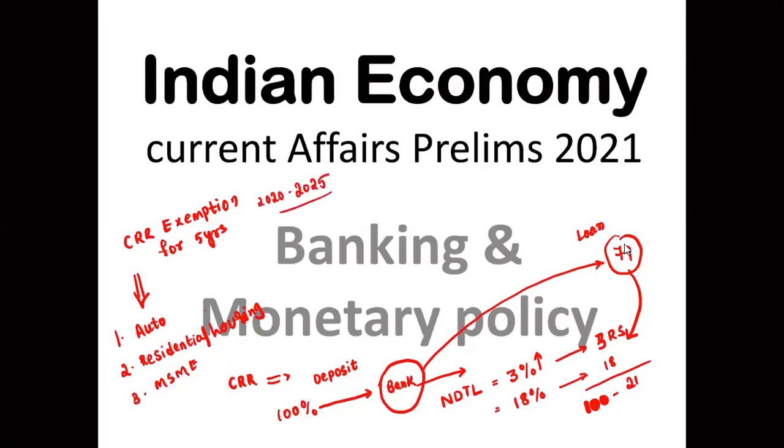That means there is no need to maintain the CRR. So you can subtract much of the loan amount from the deposit while computing CRR for the next 5 years.